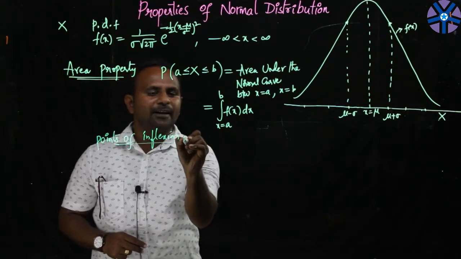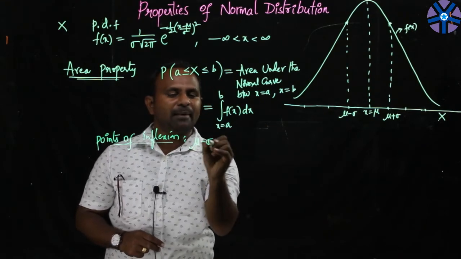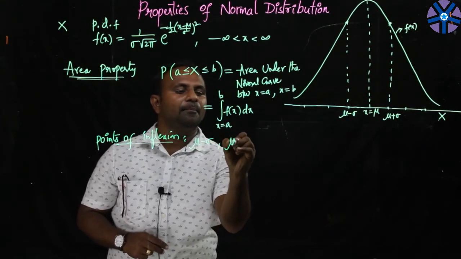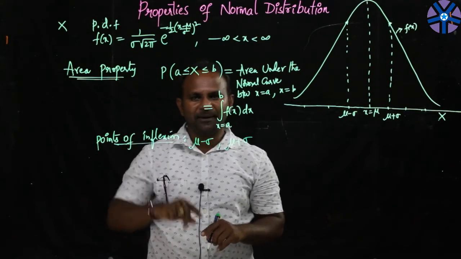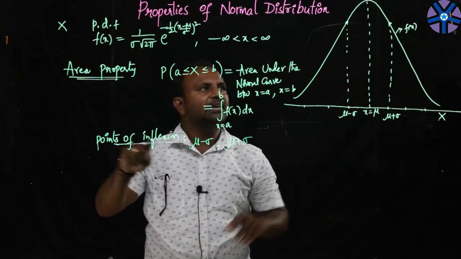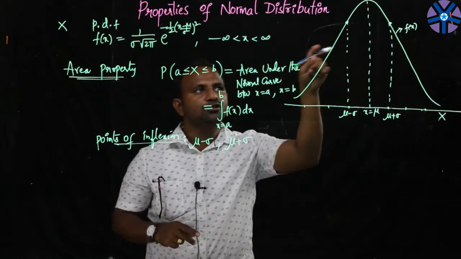So the points of inflection of this graph are at x equals mu minus sigma and mu plus sigma. These 2 points are treated as points of inflection. Again, I am repeating, points of inflection are nothing but the dips of the curve. Otherwise, the curvature suddenly changes at those 2 points of the curve.